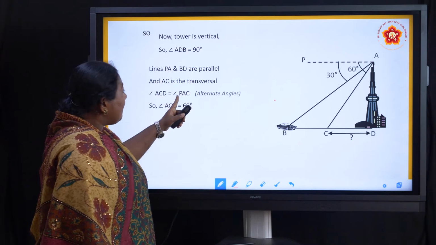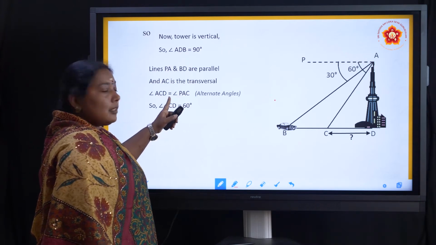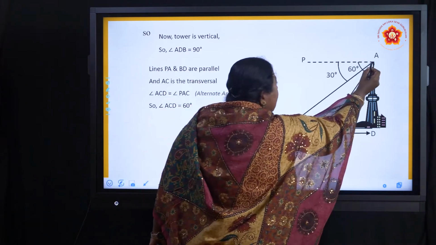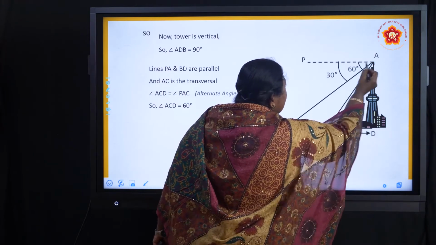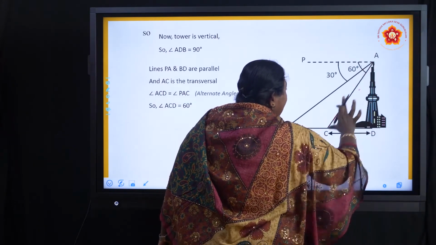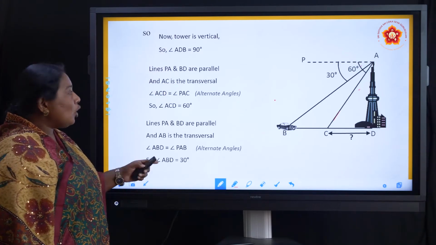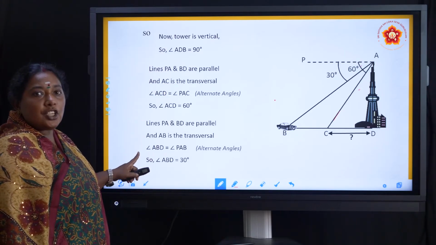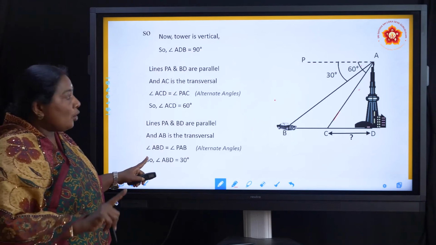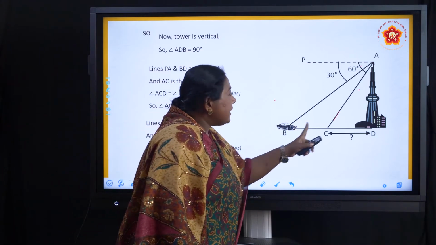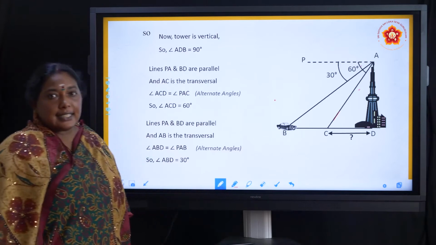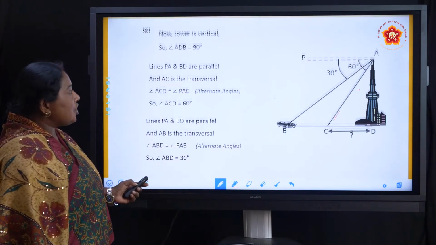ACD is equal to PAC. That means alternate angles. For both the angles, they are mentioning both are alternate angles. So we are getting angle B as 30 and angle C as 60.